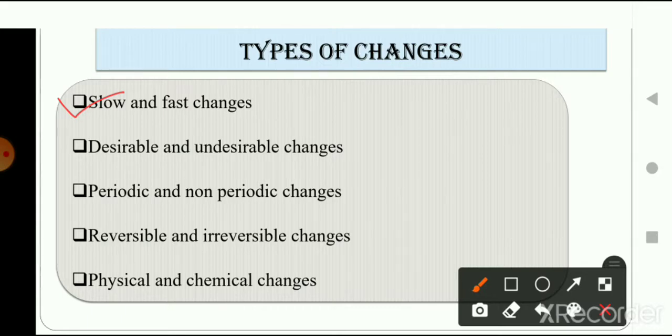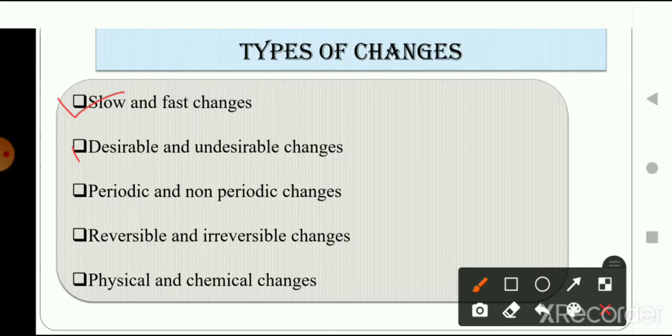So those changes which take time are known as slow changes. What about fast changes? Those changes that occur very fast, like lightning, for example, or an earthquake. These are examples of changes that occur very fast.